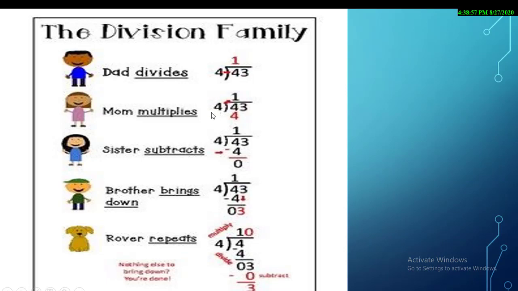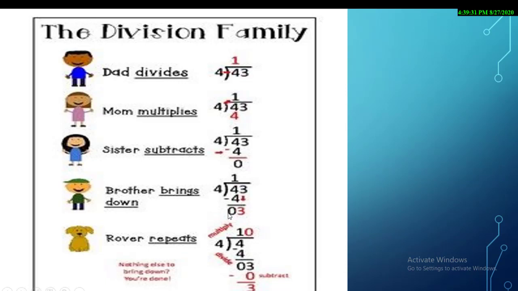So you know that mom's job is to multiply. So you start reading the 4 times table, and what we got as the answer, 4 ones are 4. Now on the third step we have the sister's duty to subtract. As you can see, then the sister subtracts, and we have another number, that is 3. That's the job of the brother to bring it down. Yes, the brother brings down the other number, that is 3.